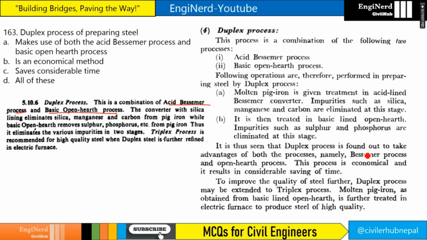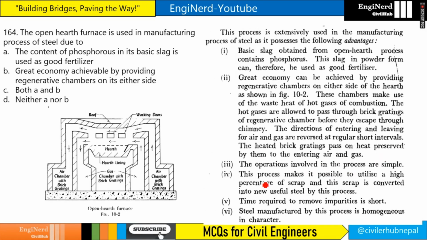So if you see here, it is thus seen that the duplex process is found to take advantage of both processes, namely the basic open hearth process and the acid Bessemer process. This process is economical and it results in considerable saving of time as well. So our answer will be all of the above.